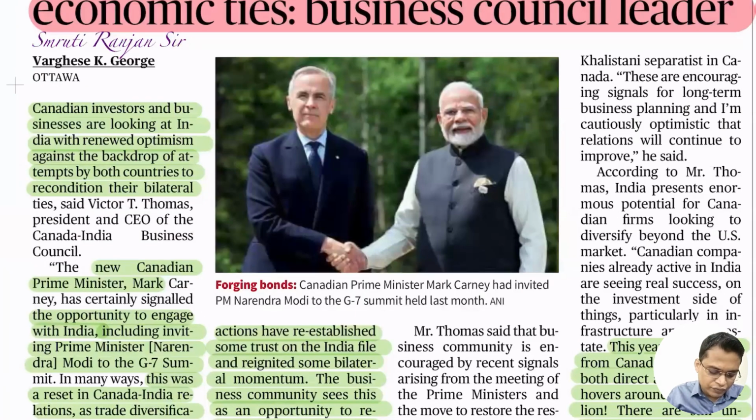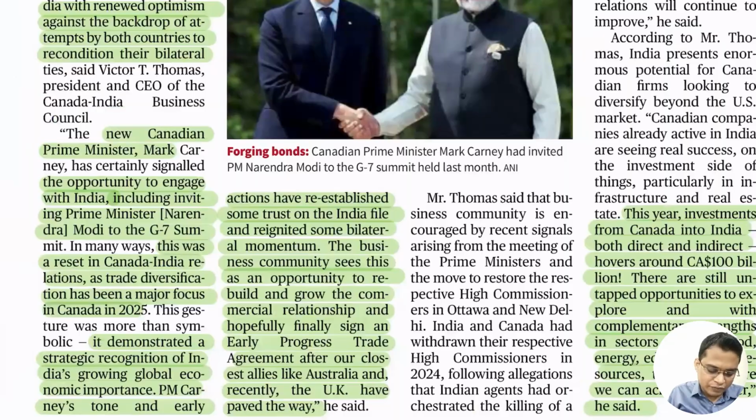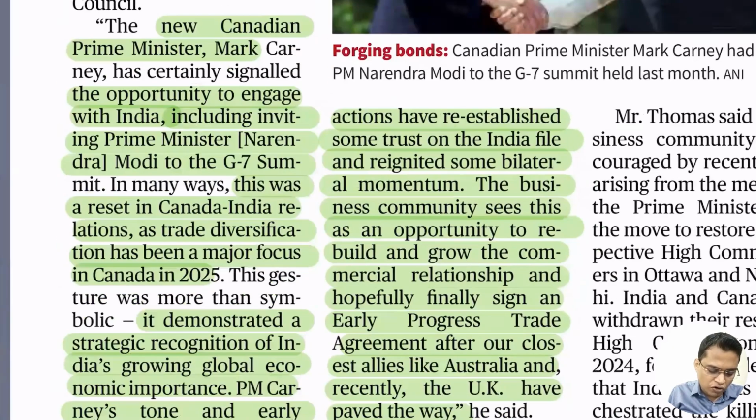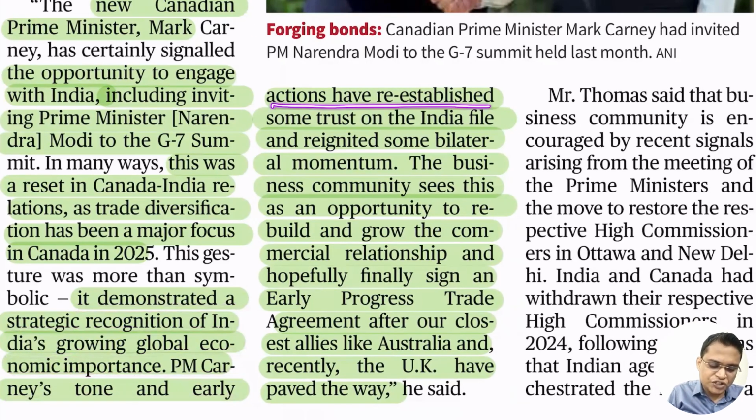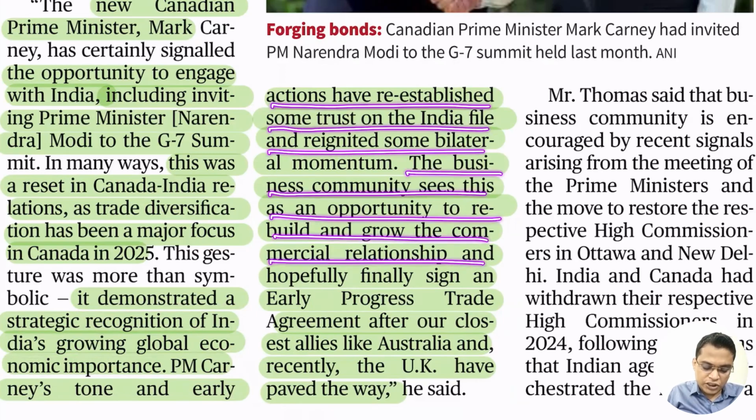The statement at that time demonstrates a strategic recognition of India's growing global economic importance. PM Carney's tone and early action have re-established some trust in India. The business community sees this as an opportunity to rebuild and grow the commercial relationship and hopefully sign a trade agreement early.